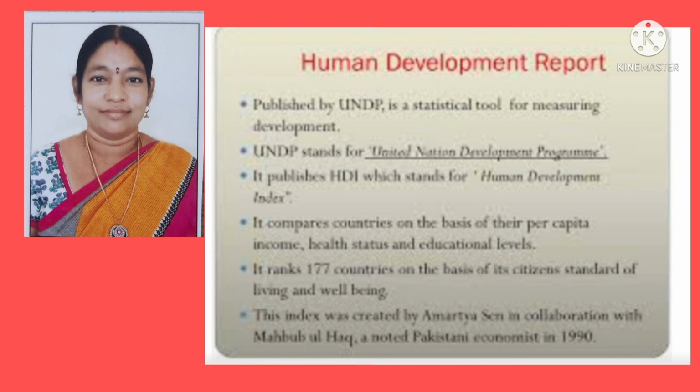It ranks 177 countries on the basis of their citizens' standards of living and well-being. This index was created by Amartya Sen in collaboration with Mahbub ul Haq, a noted Pakistani economist, in 1990. These human development reports are helpful to the development of countries.